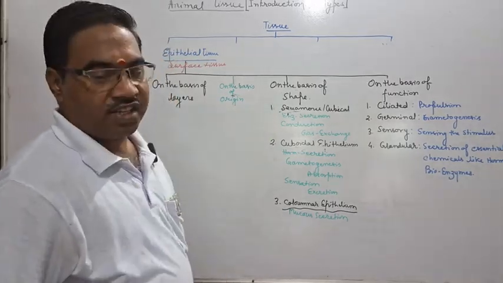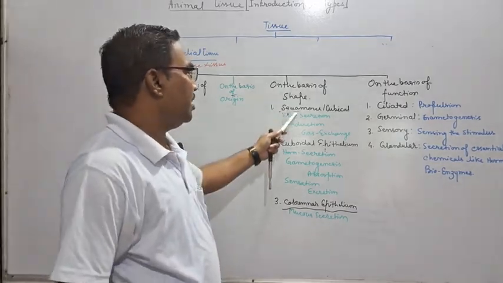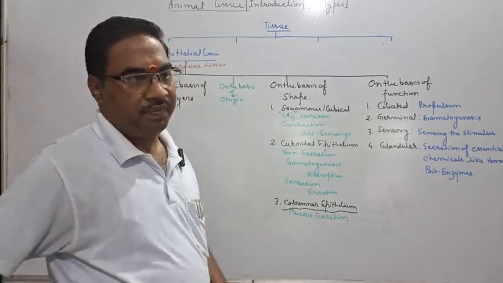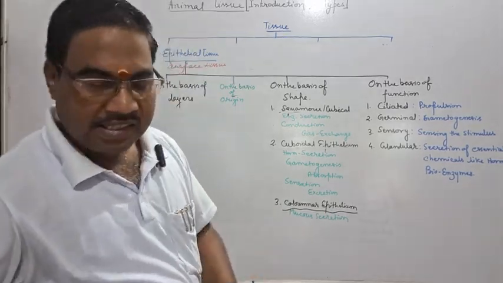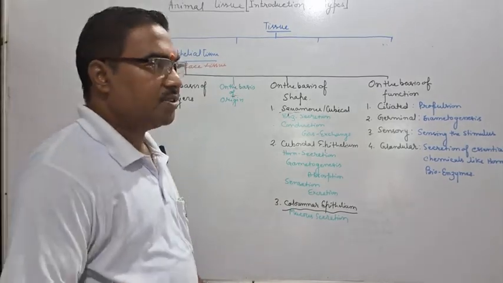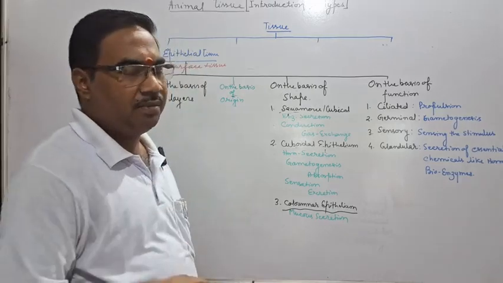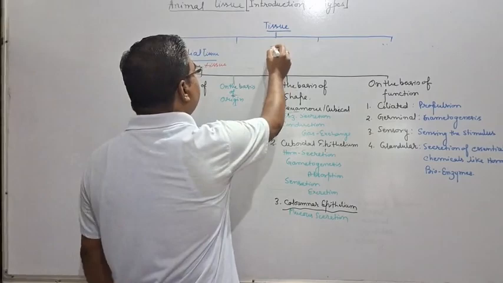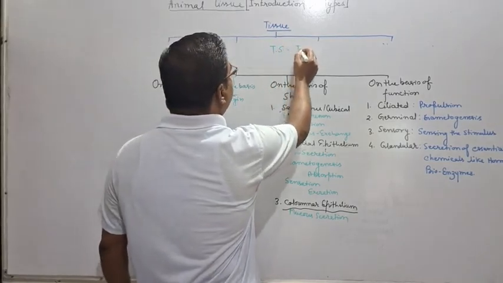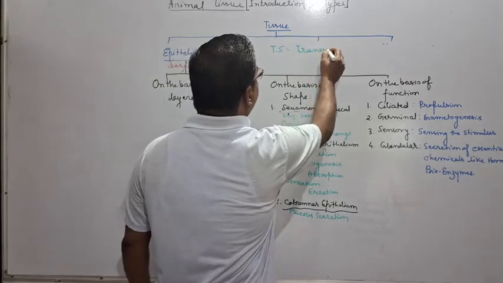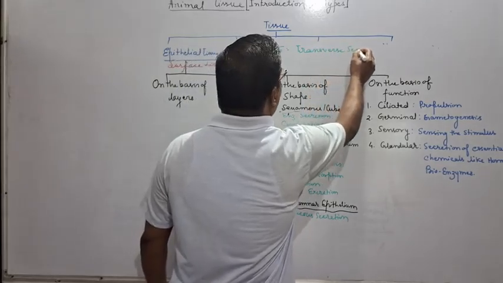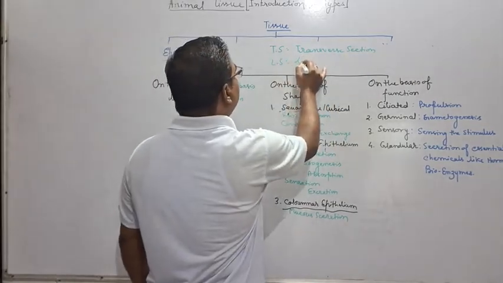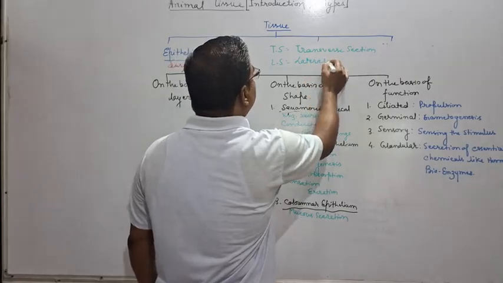Third, on the basis of shape, that means squamous, cuboidal and columnar, then you will see the TS and LS of any epithelial tissue under the microscope. You must remember what TS is, that is transverse section, and LS, that means longitudinal section.